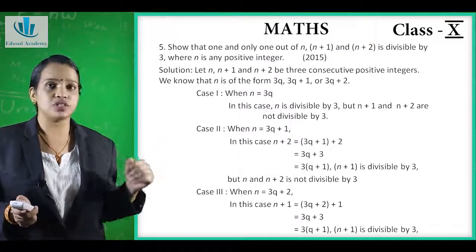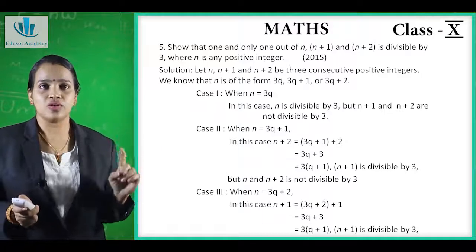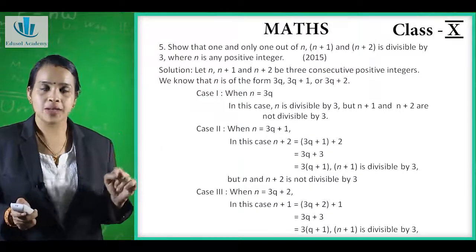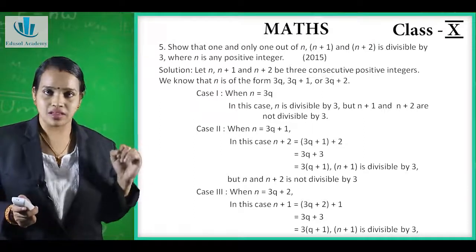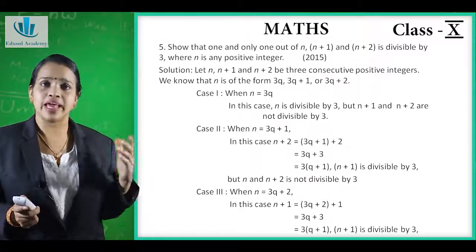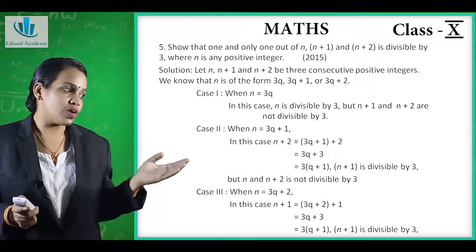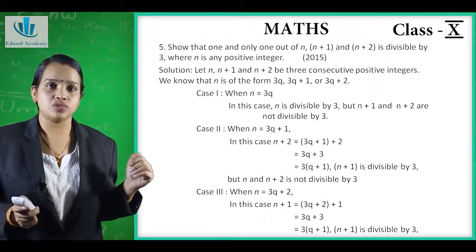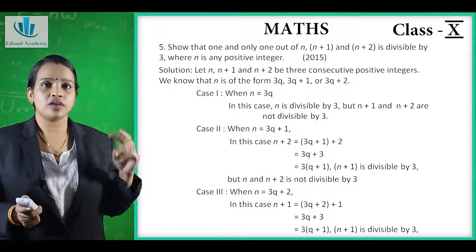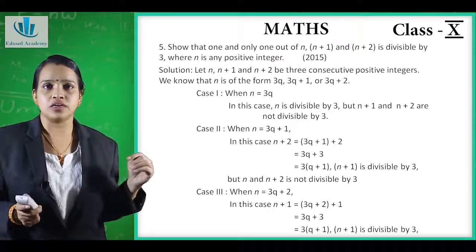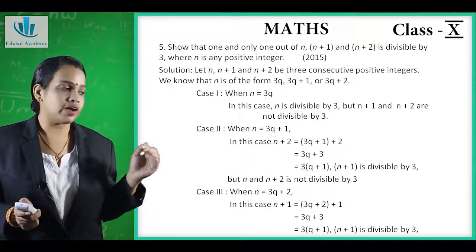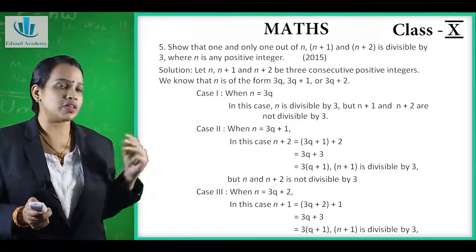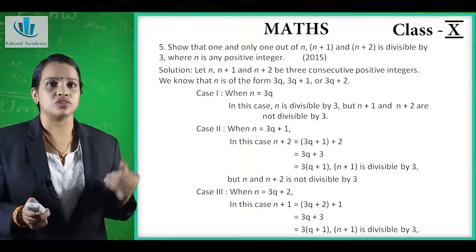Now the next question is, show that one and only one out of n, n plus 1 and n plus 2 is divisible by 3, where n is any positive integer. Now this question has appeared in the year 2015. Here three consecutive positive integers are given, that is n, n plus 1 and n plus 2. These are our three consecutive positive integers.